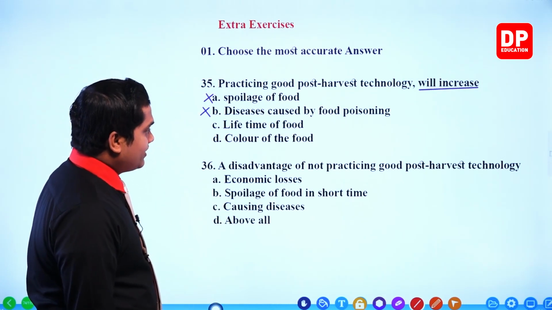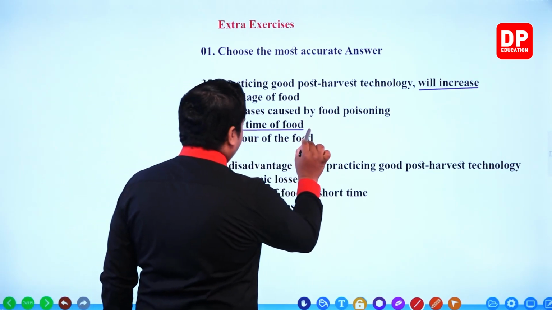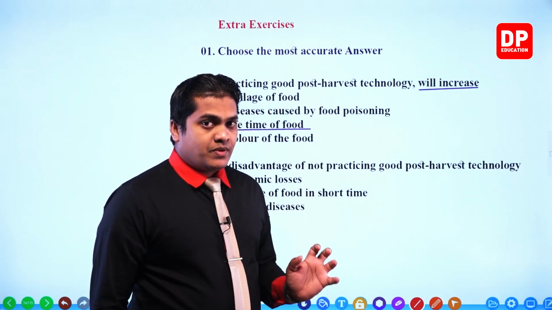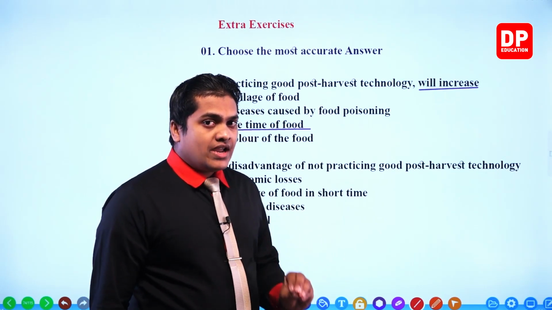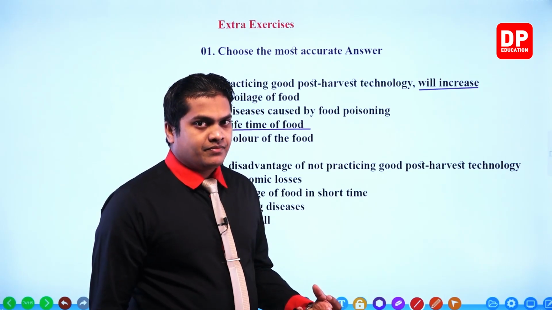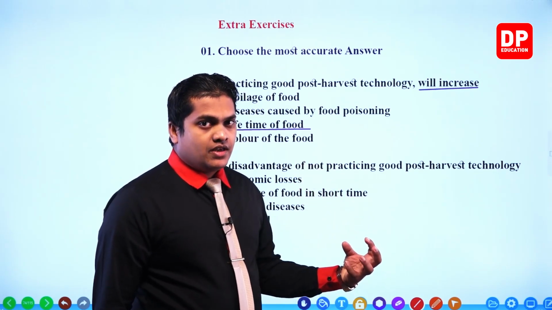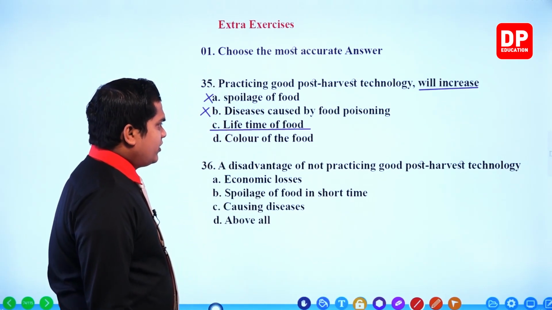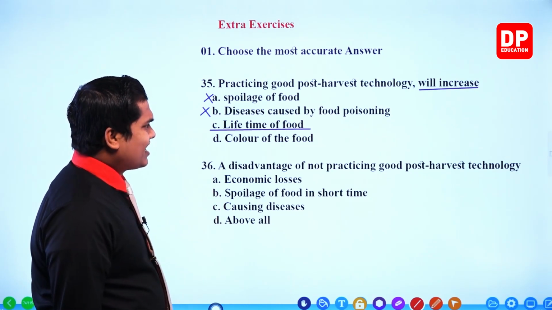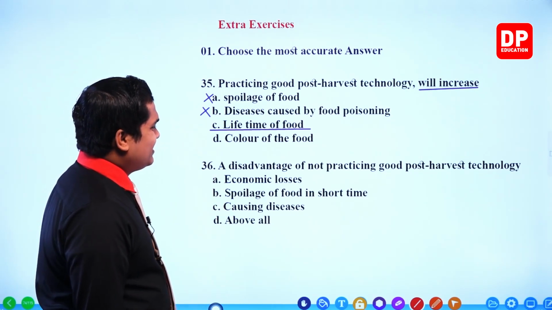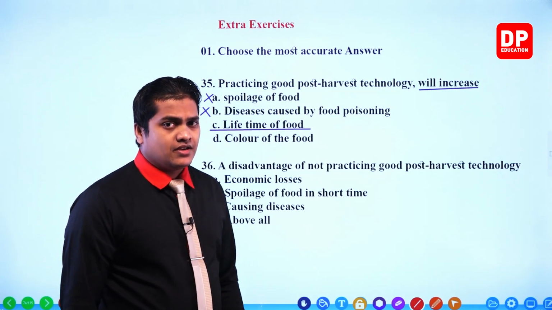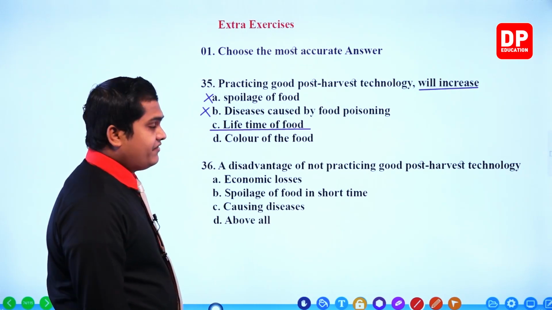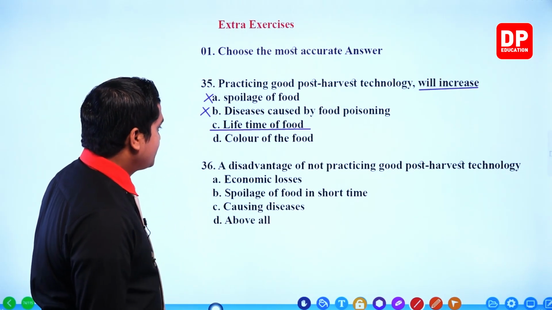Next one. Lifetime of food. That's the correct answer, my dear children. Lifetime means the lifespan. That means the food item can be preserved for a long time if you store it very well, if you follow the post-harvest technology. Color of the food, we would not be able to increase the color, and it is not relevant to the given sentence, so we can ignore that. So our correct answer would be lifetime of the food. Next one.